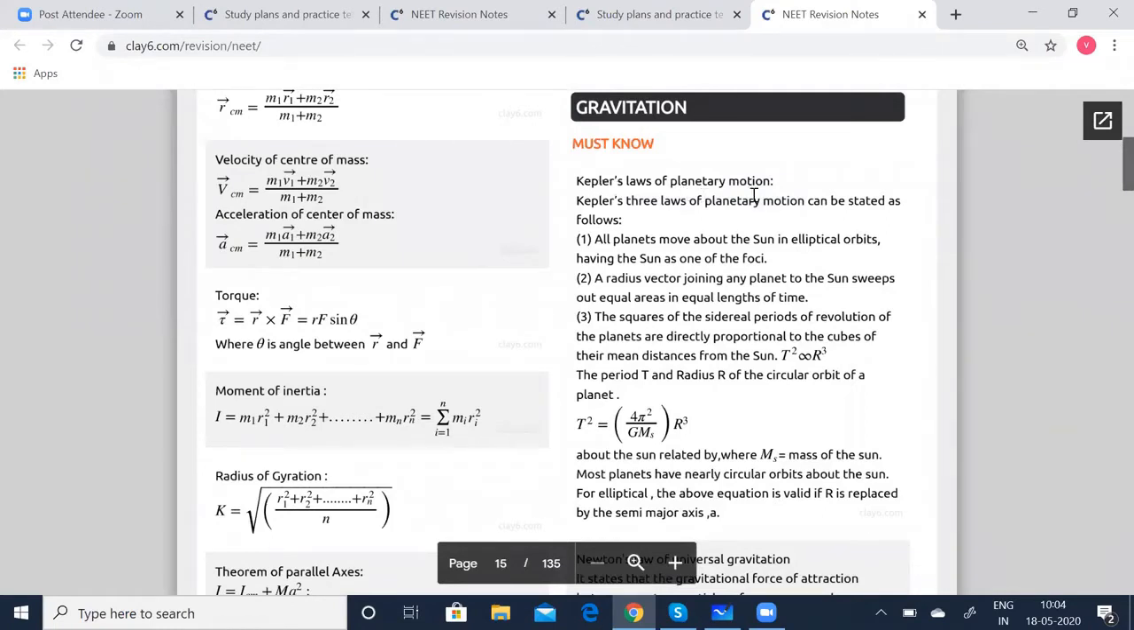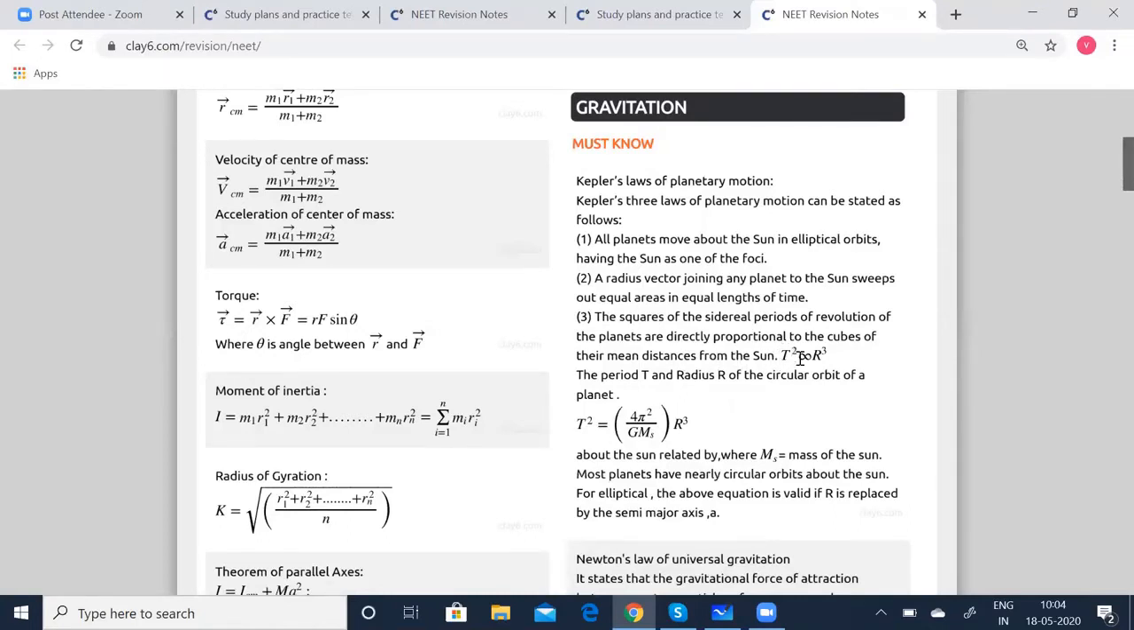Kepler's law of planetary motion. Kepler's three laws of planetary motion can be stated as follows. All planets move about the sun in elliptical orbits, having the sun as one of their foci. A radius vector joining any planet to the sun sweeps out equal areas in equal lengths of time. The squares of the period of revolution of the planets are directly proportional to the cubes of their mean distances from the sun.